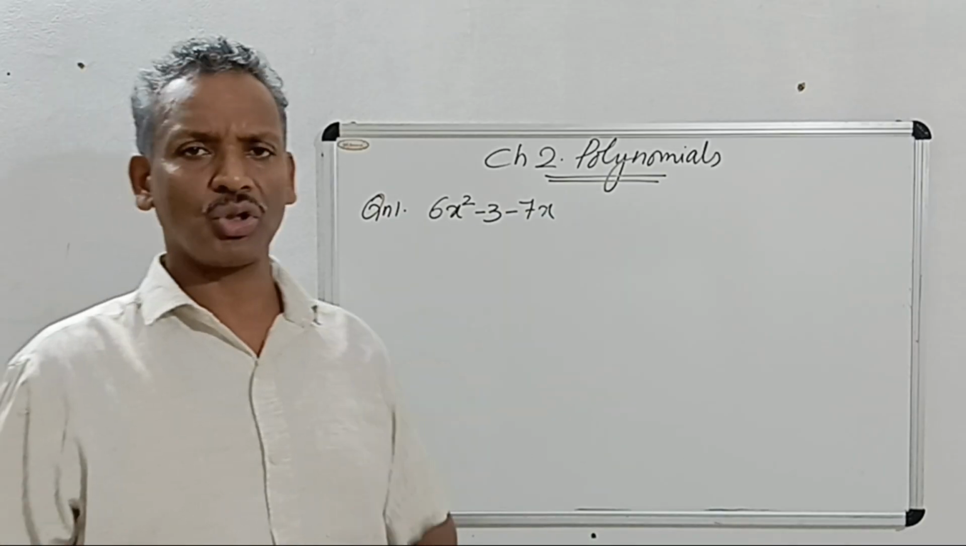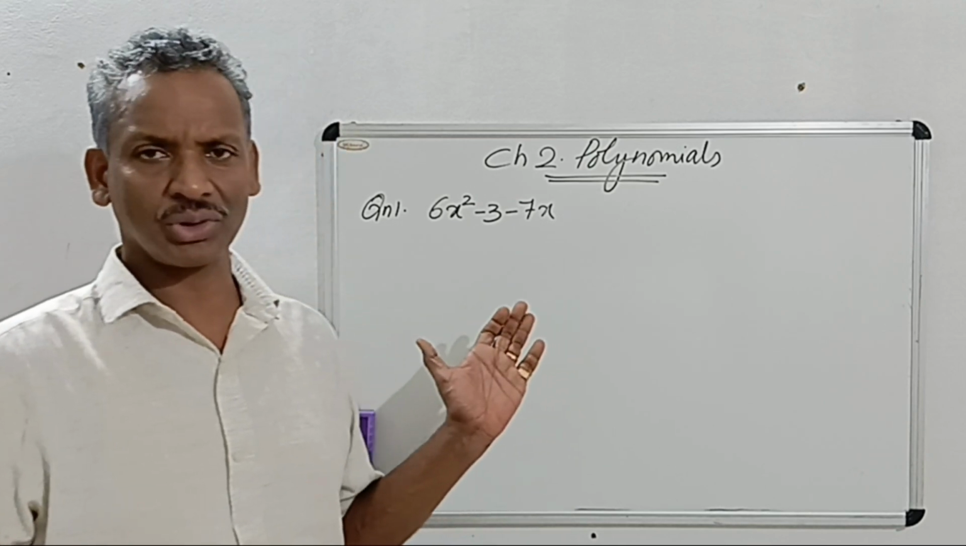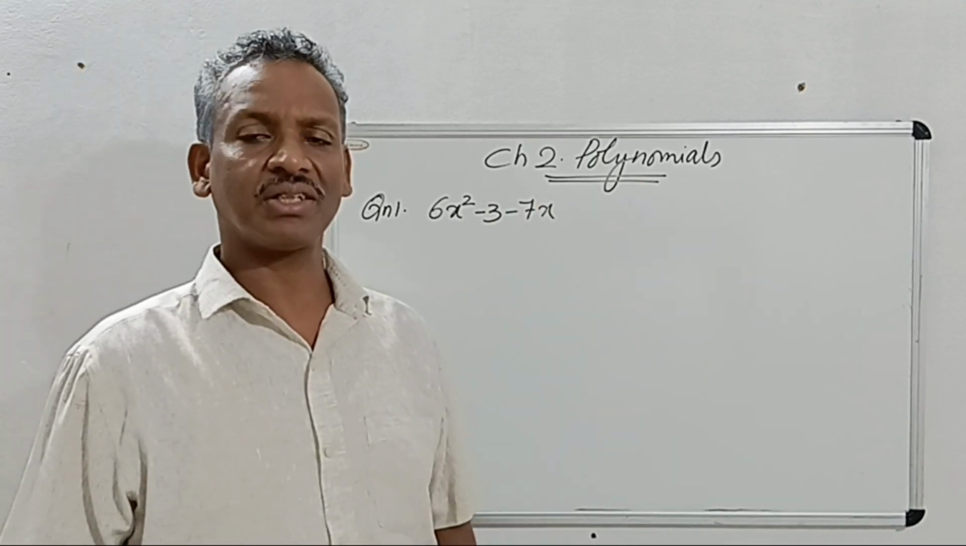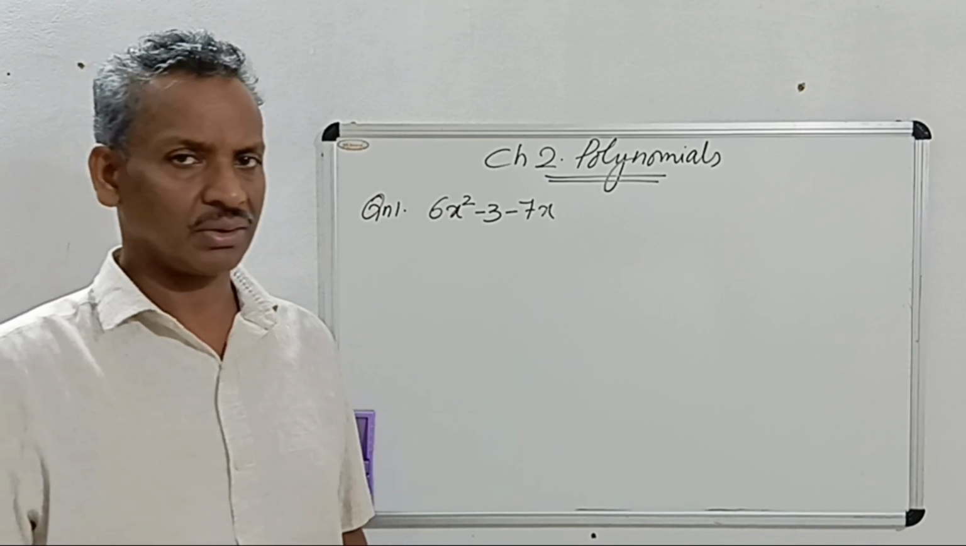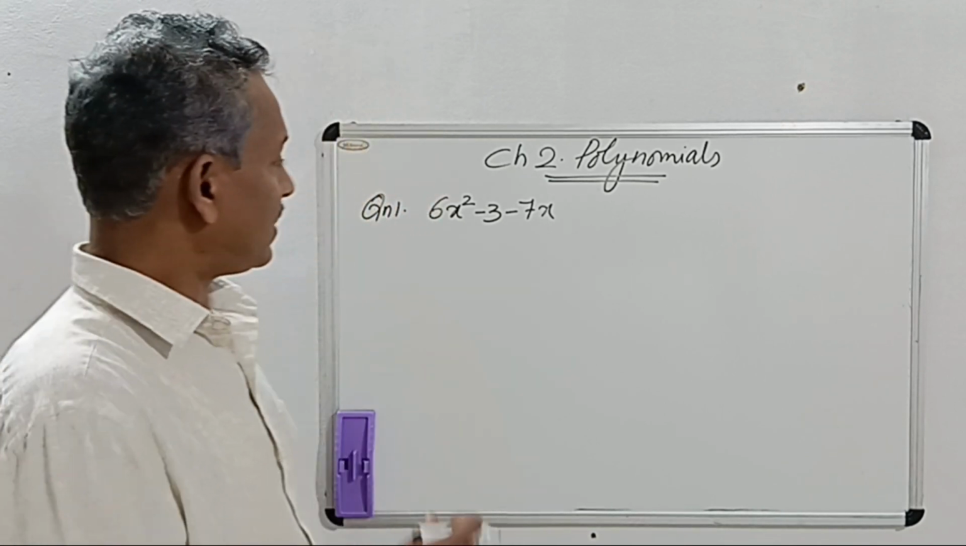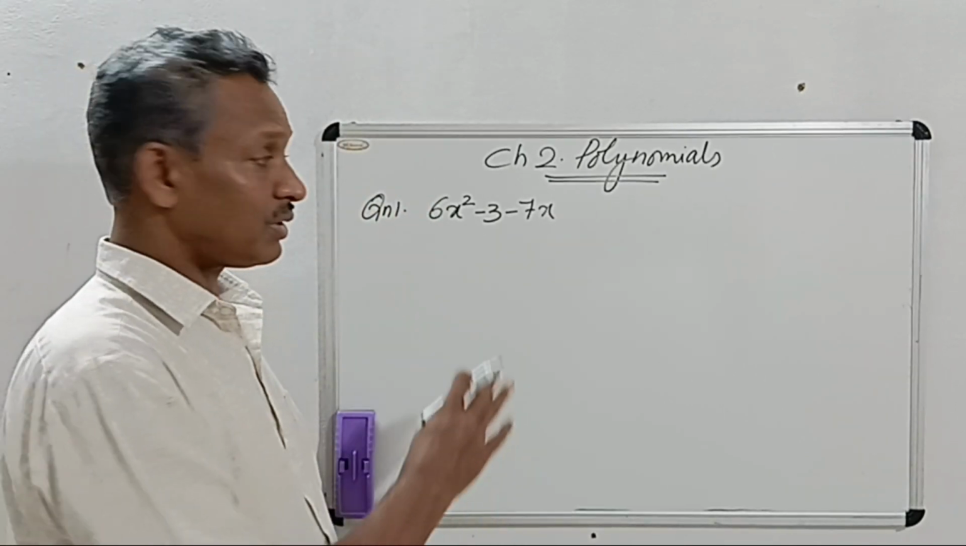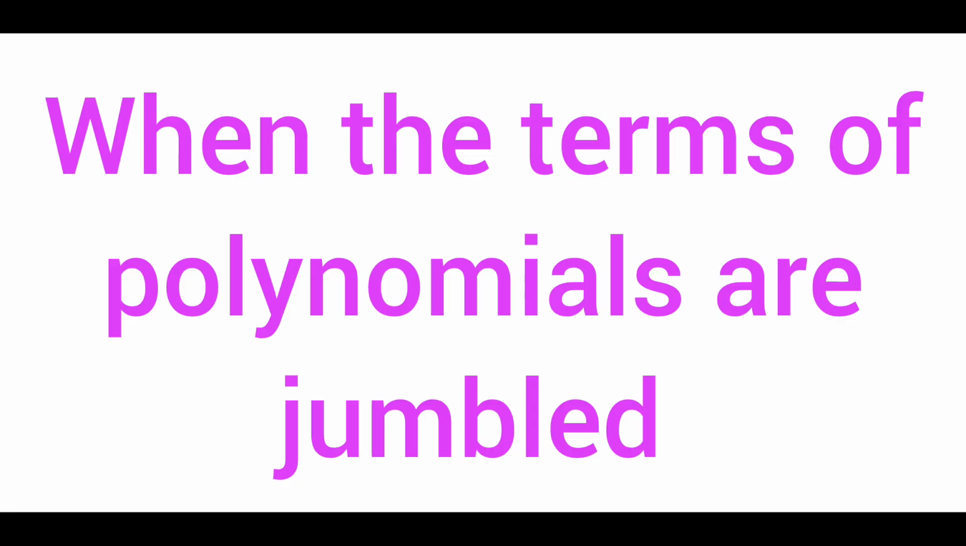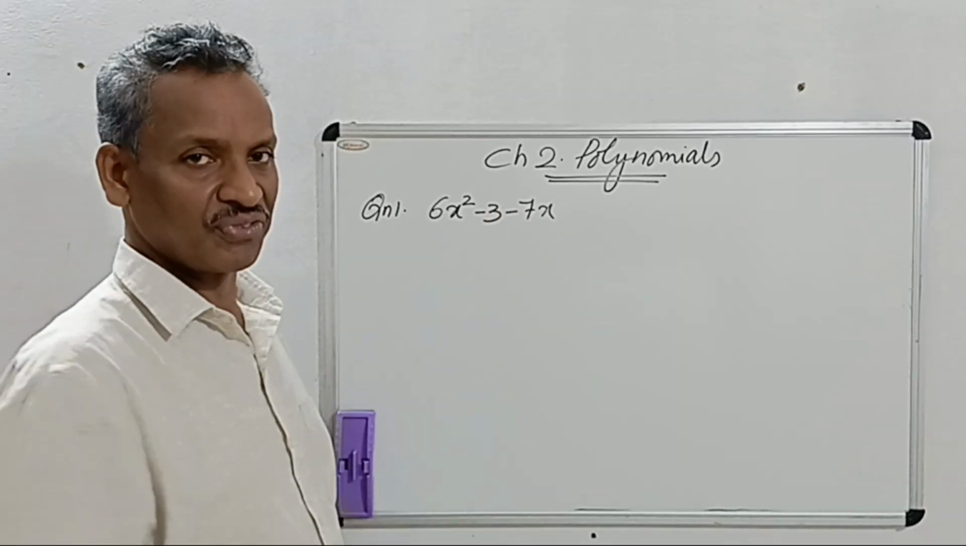Today we are continuing with the same topic of polynomials, finding the zeros and then verifying the relationship between the zeros and coefficients. Okay. First question is this. This question has an issue. What is the issue? You all know. It is not in the standard form.